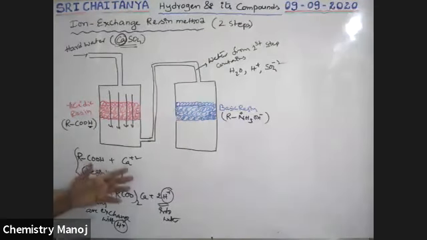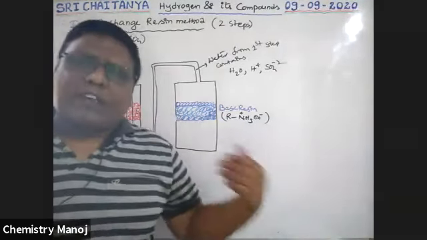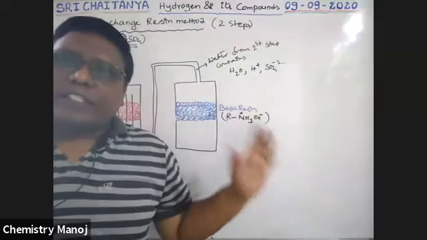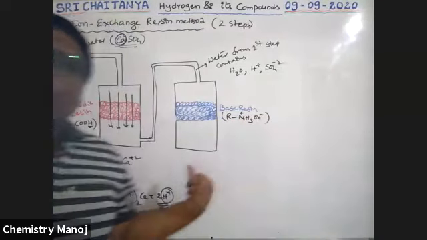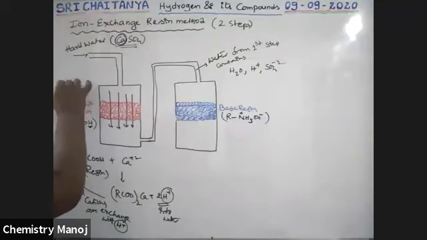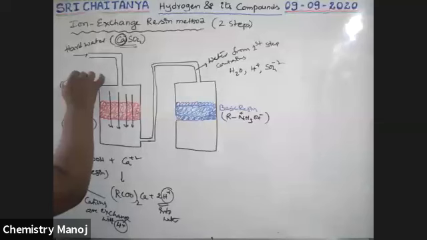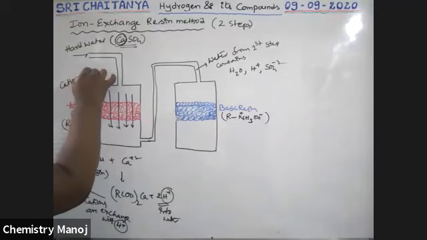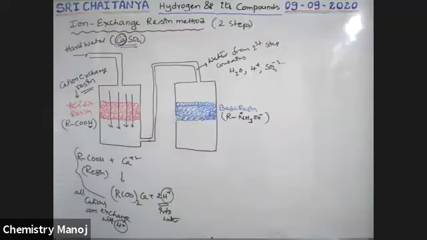All cations, either Ca plus 2 or Mg plus 2, whatever it may be, any ion other than H plus, all the available cations are replaced here. That is why this acidic resin is called cation exchange resin. All the available cations are replaced with H plus ions.